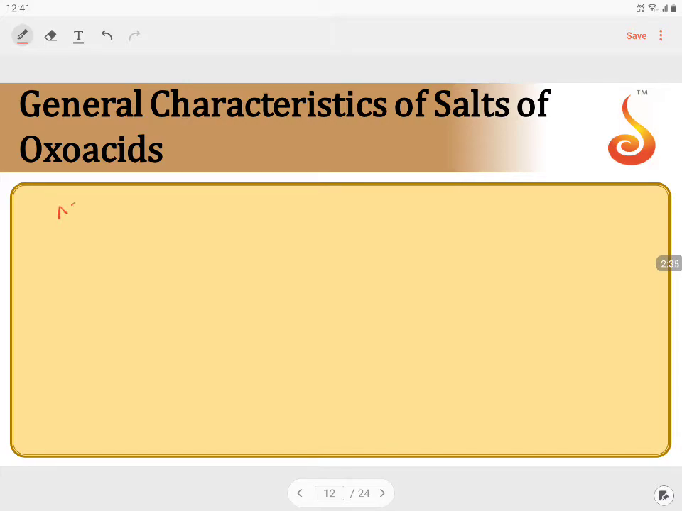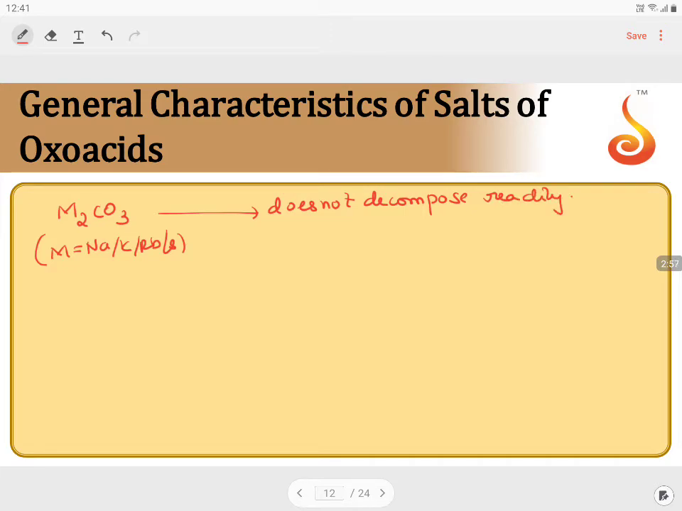The rest of the carbonates, M2CO3, where M stands for sodium, potassium, rubidium or cesium, do not decompose readily. Why do they not decompose? Because the decomposition temperature is greater than 1000 Kelvin. The decomposition temperature for all other metal carbonates is greater than 1000 Kelvin. They do not decompose readily, rather they melt on heating.